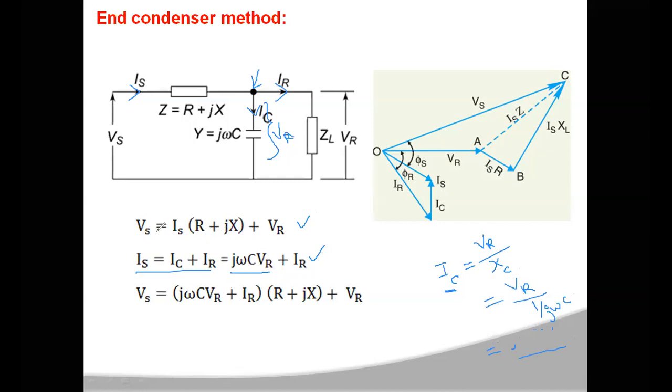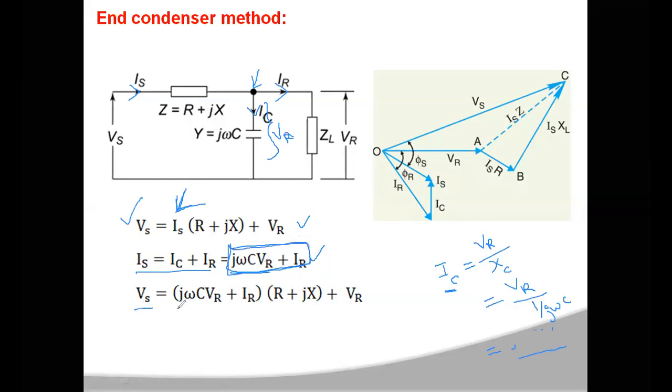Now this sending end voltage and sending end current may be represented only in terms of receiving end voltage and receiving end current. For that purpose, in the voltage expression Vs is equal to Is into R plus jX plus VR, in place of Is you are going to substitute j omega C VR plus IR.